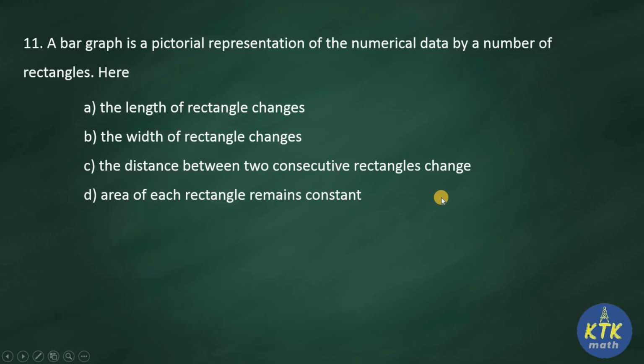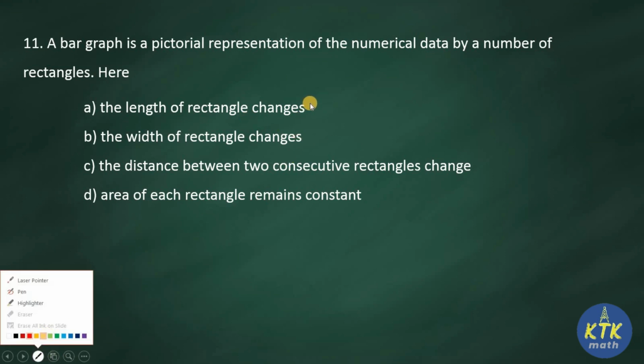So among all these you are going to identify which statement is true. In this case, just think: the length of rectangle changes, because based upon the frequency the length of rectangle may change. So option A is the correct one.